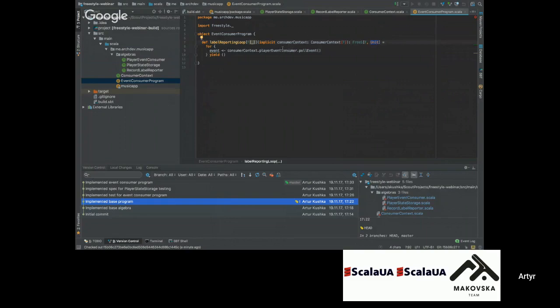To use some part of our algebra, for example, here I've written just one line to show how it works. We call our ConsumerContext, take the algebra in which we're interested, and then just call the method.